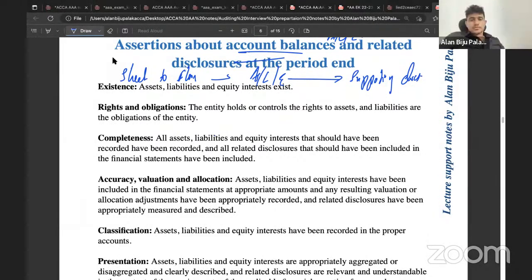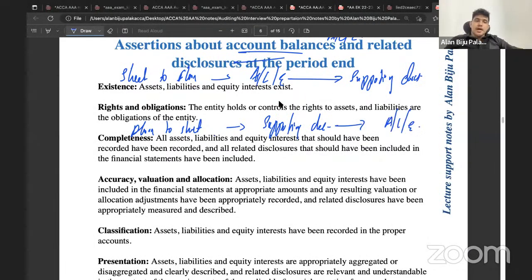And what about the completeness? Floor to sheet. Yeah, it's floor to sheet. Which means we need to match a sample of supporting documents to the assets, liability, or equity recorded, right?